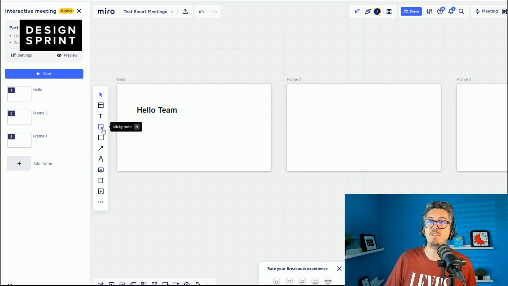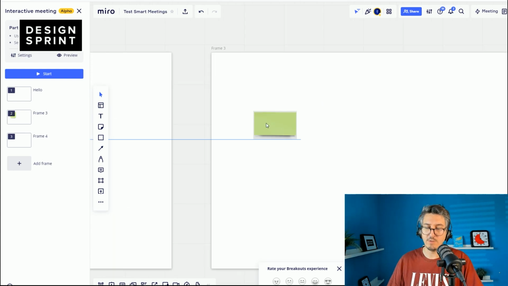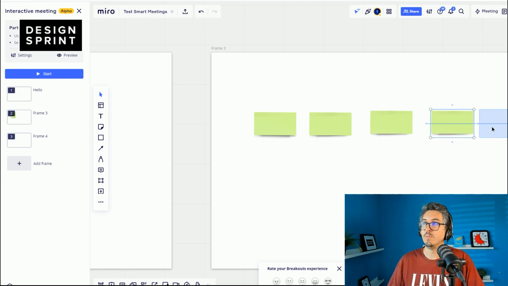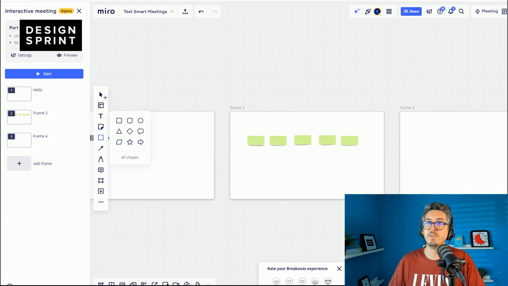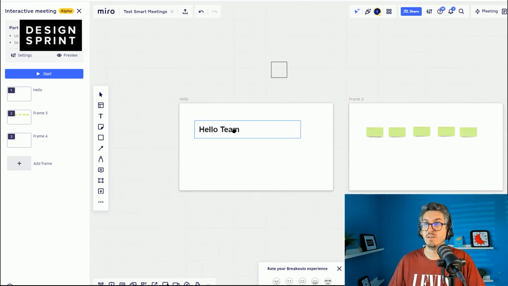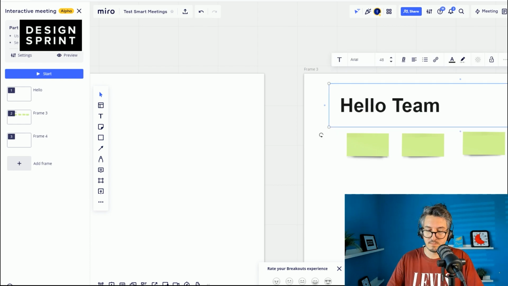So let's go with a typical design sprint. The first activity is the long-term goal. So okay, a bit big, sorry. So I can go here. So for long-term goal, I will give one sticky per participant. So let's assume there are 5. I will put my title in here. Long-term goal.